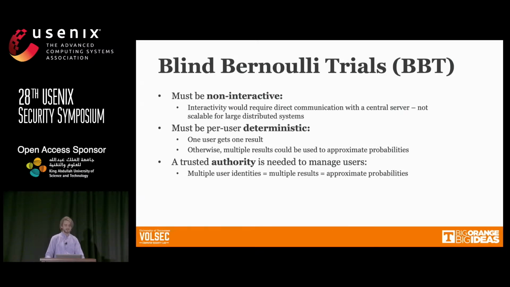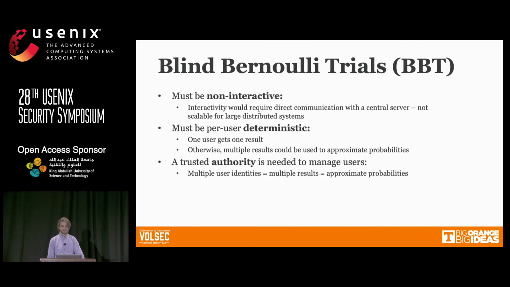Secondly, we want this to be per user deterministic. So that means each user who gets a trial result for a trial must get the same result every time. Otherwise, the user can just repeat the trial over and over, and then you have a good estimate of the probability for that trial, right? Finally, this leads us to our third conclusion, which is that we need some kind of authority to manage the users. Otherwise, in the exact same way, if I can obtain multiple user identities and I can perform multiple trials, then I can start to deduce the probability of each result.